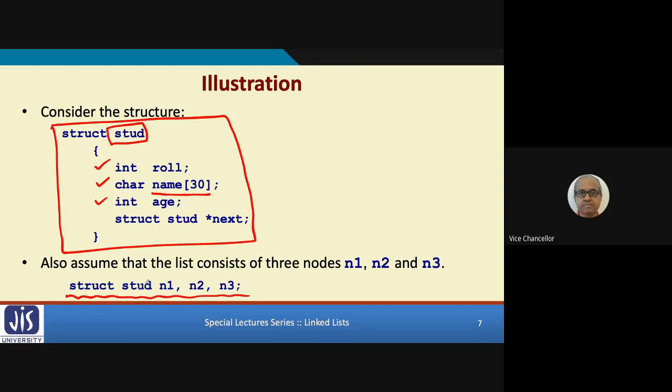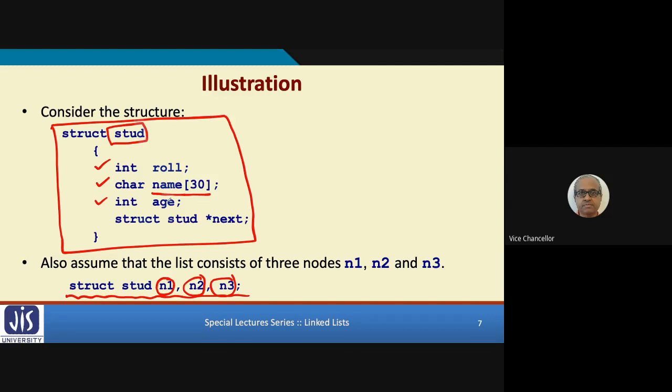Then you can define structure type variables like this. Struct stud, just like you can mention int a, b, c of type integer. Same here, these n1, n2, n3 are three different variables you are declaring. They are all of type struct stud, right? This is our declaration here. Now, when you declare three variables, let's say n1, n2, n3 of type struct stud, you see in this struct stud there are three fields: roll, name and age.